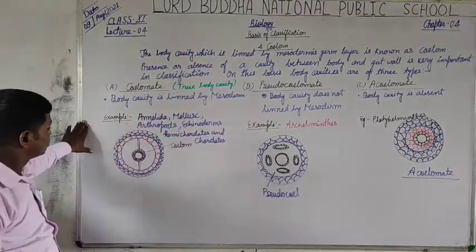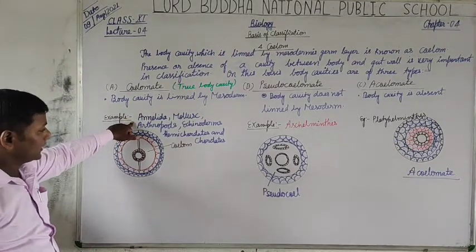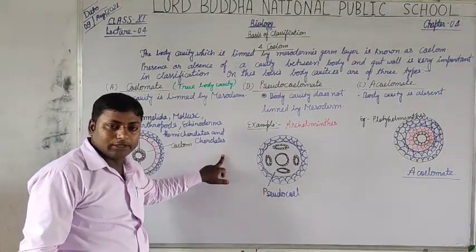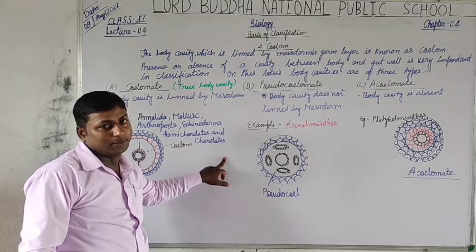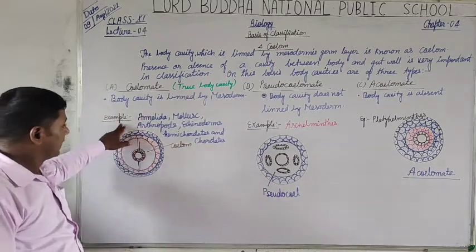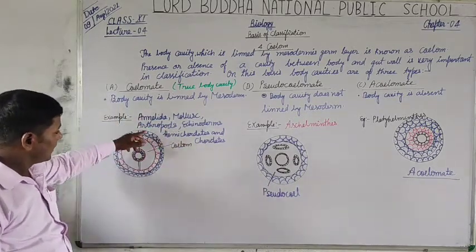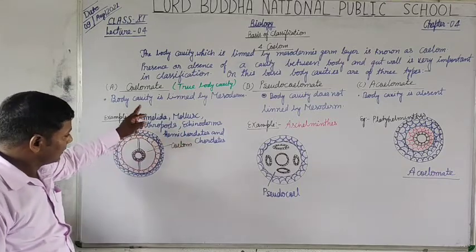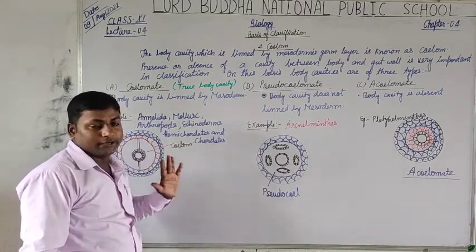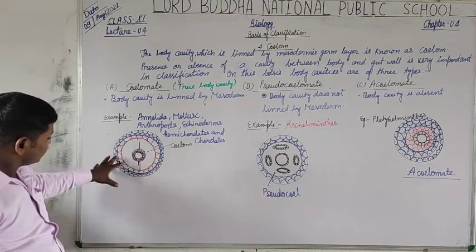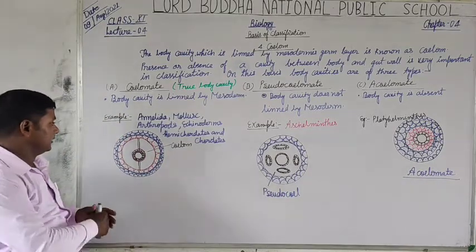It includes from phylum Annelida to phylum Chordata of the kingdom Animalia. It means Annelida, mollusks, arthropods, echinoderms, hemichordates and chordates possess this type of body cavity.